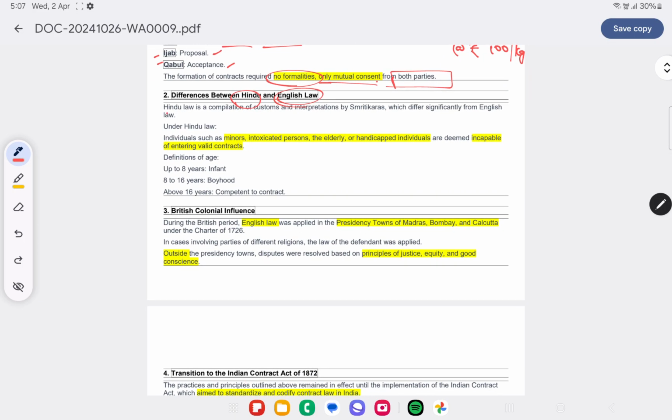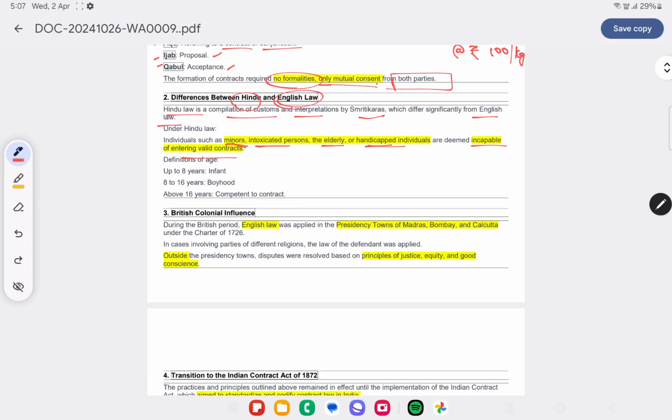What are the differences between Hindu and English law? Hindu law is generally a compilation of all the customs and interpretations by Smritikaras, which differs significantly from English law. Under Hindu law, individuals who are minors, intoxicated persons, elderly or handicapped individuals were deemed incapable of entering into valid contracts. Basically, they are not competent parties to enter into a contract.